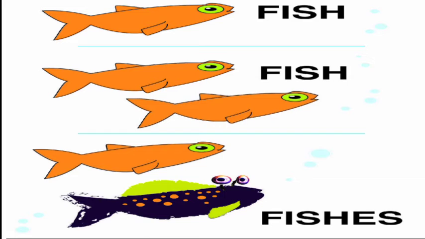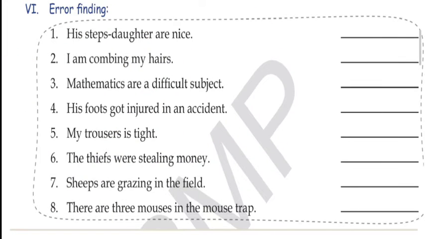Now let's move to question 6, and question 6 says error finding. So what is error finding? You have to find the error in the given sentence, then rectify it and write it in front of that. So let's start with number 1. His steps daughter are nice. Now what is the error in this? That is steps daughter. And what will be its correct form? It is stepdaughters.